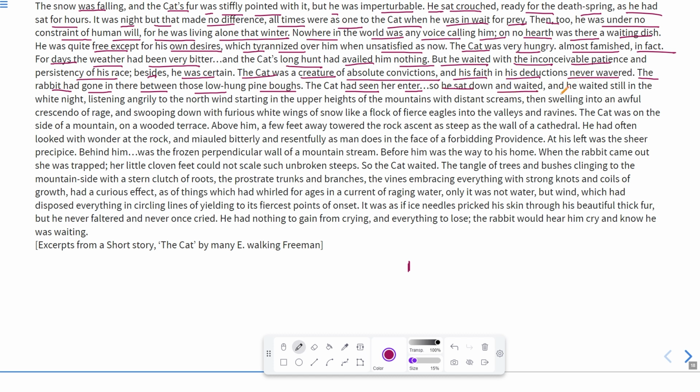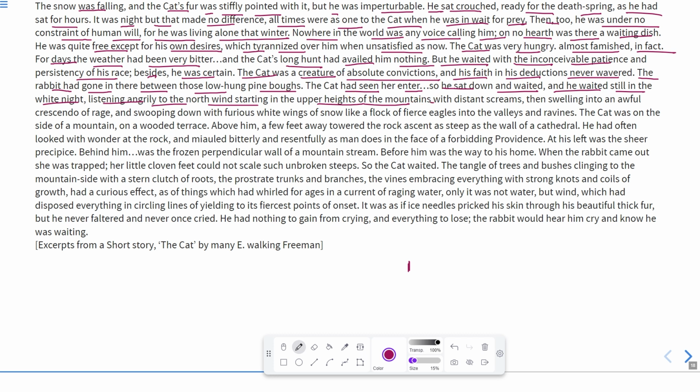So the cat sat over there and waited for that rabbit to come out. And he waited still in the white night. It means he was continuously waiting for that rabbit, listening angrily to the north wind, starting in the upper heights of the mountains. So listening angrily means the sound created by the winds. So he was just listening to those annoying sounds that are created by the winds.